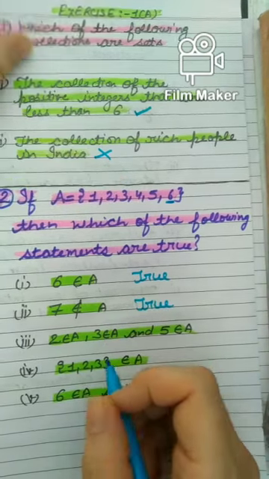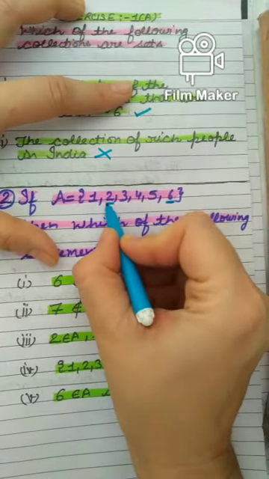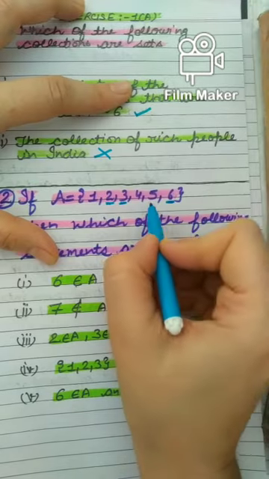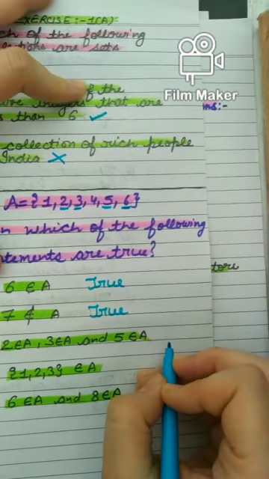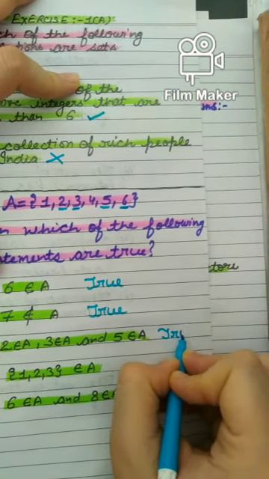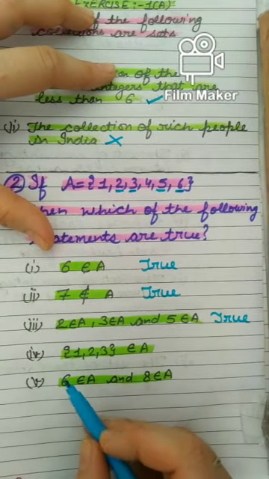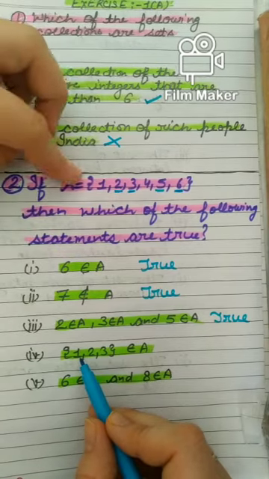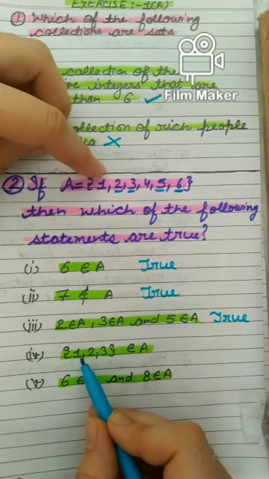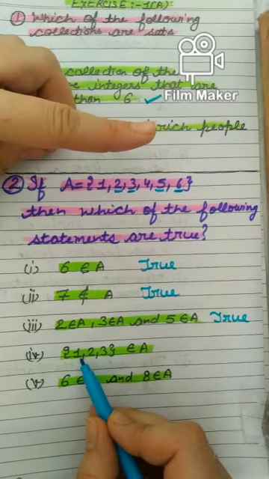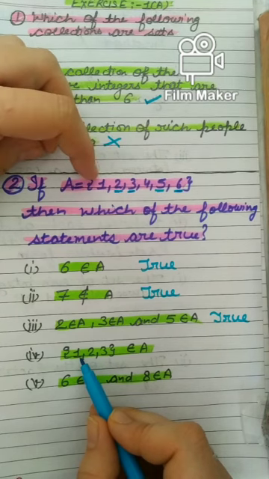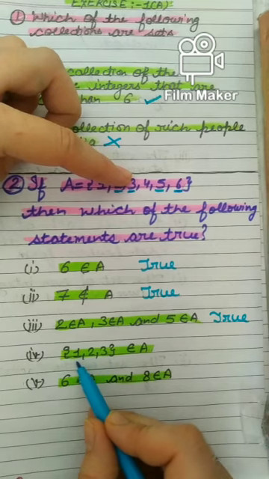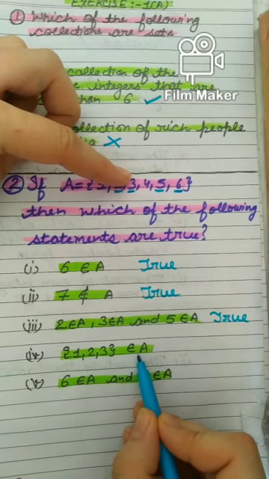Right? Next is 2 belongs to A. Yes, 2 is present here. 3 belongs to A. Yes, 3 is also present here. And 5 belongs to A. Yes, all these are members of A. So this is also a true statement. Next, they have given set {1, 2, 3} belongs to A. Beta, in set A, I have 1, 2, 3, 4, 5, 6 as members, not sets. It is not a collection of sets. It is a collection of numbers till 6. So this set is not belonging to A.